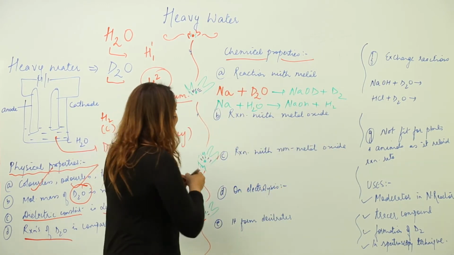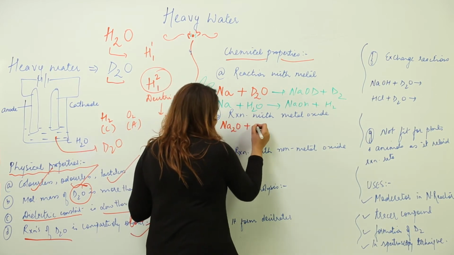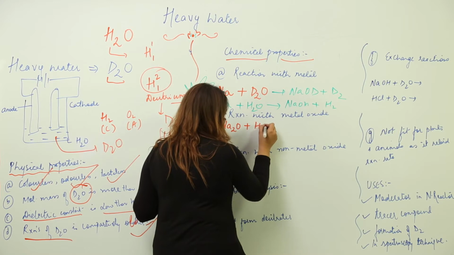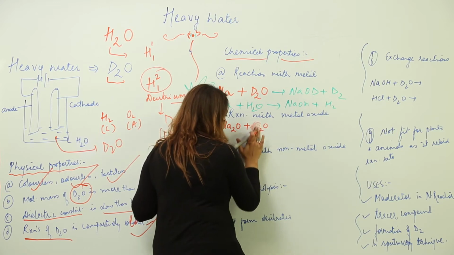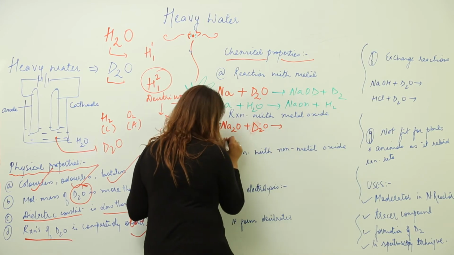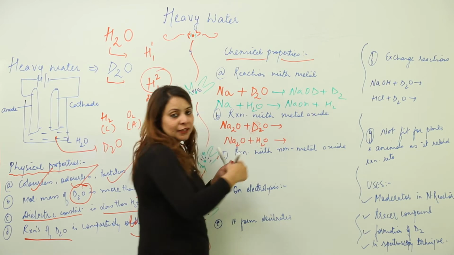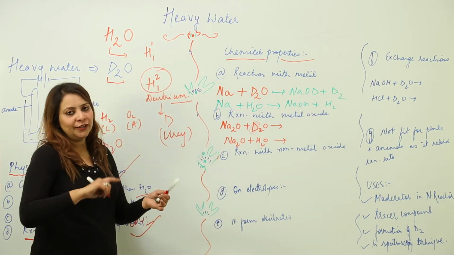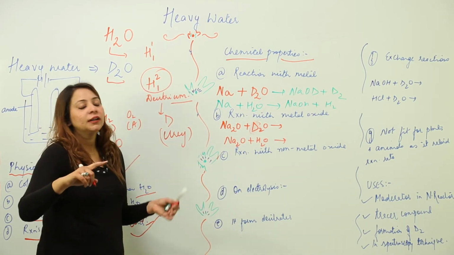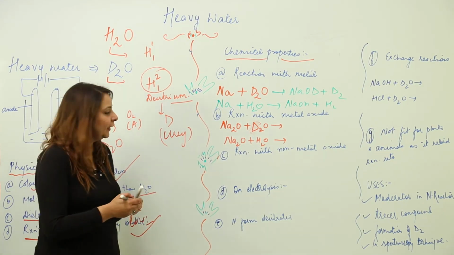Again, reaction with metal oxide. So let us take metal oxide, sodium oxide. Let us add water to it. I'll take heavy water first, right. So let us say this is D2O, and I have another reaction where I'm going to add normal water, because we are studying the reactions of both heavy water and normal water in comparison, just to make this more easy for you, as you are actually aware of it, right.